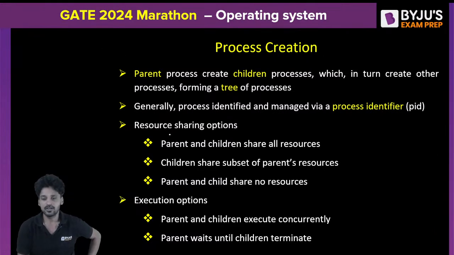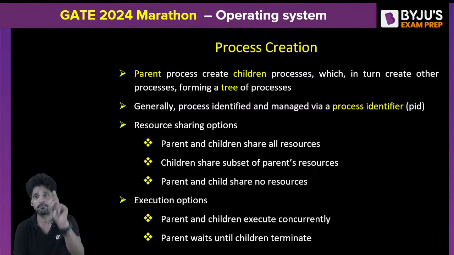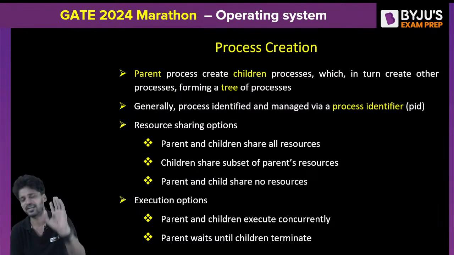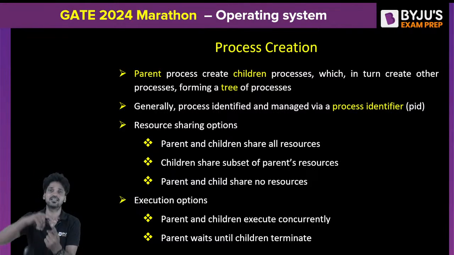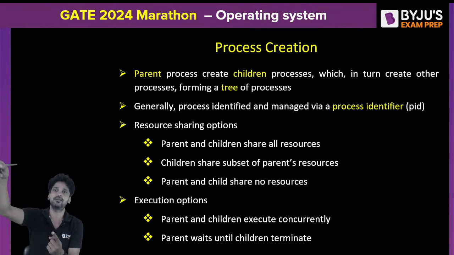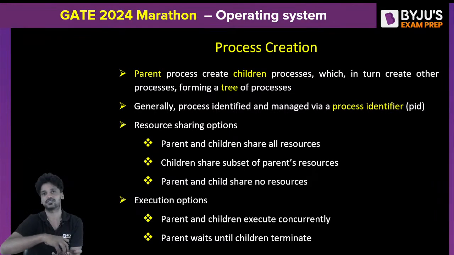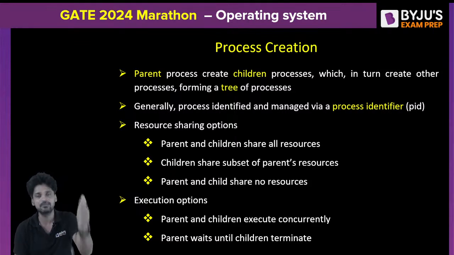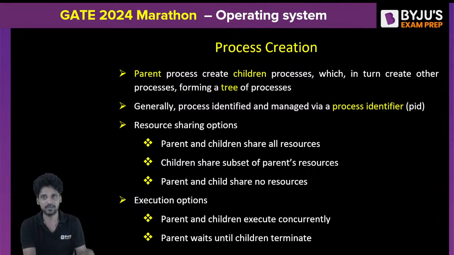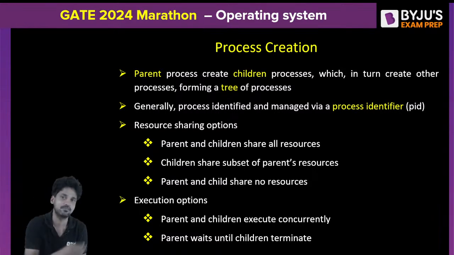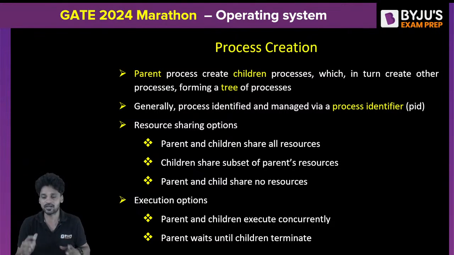See, now the thing is, I want to create a child. I'm a process. I want to create a child process. First of all, whenever anybody wants to create a child process, you need to understand there must be a parent process. Only a parent process can create a child process, which is pretty similar to the real world scenario. When you want to give birth to a baby, there must be a parent. Only a parent can give birth to a baby. Did you get me?